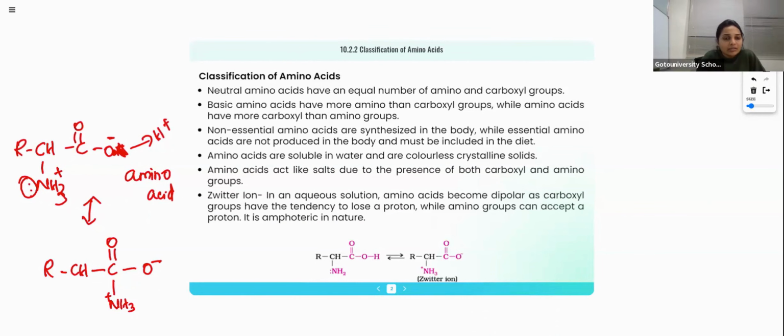Got it? Now this is called a zwitterion. Have you understood how they are converting into zwitterionic form? The hydrogen is removed as H plus ion and this pair of electrons remains on the oxygen atom, so it will be a negative charge. Then that H plus ion is abstracted by the NH2 group using the lone pair of electrons, so it will convert into NH3 plus. Why this plus charge here? Because nitrogen is using one pair of electrons to make a bond, right? So there is a positive charge.